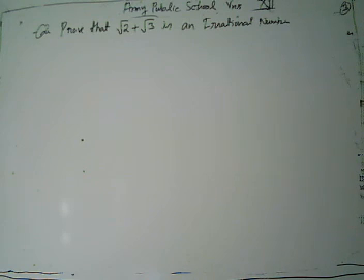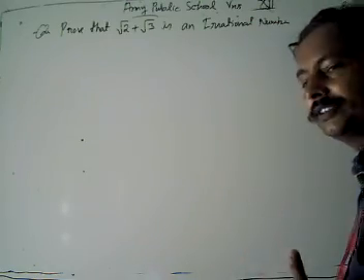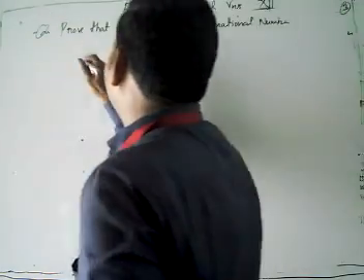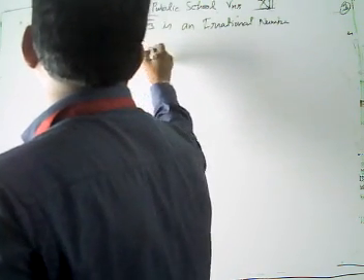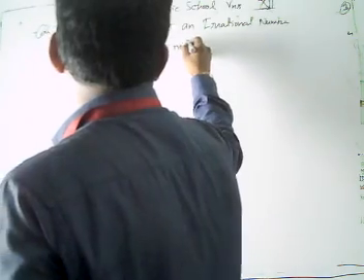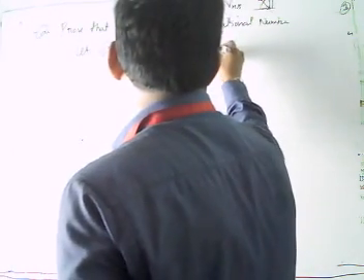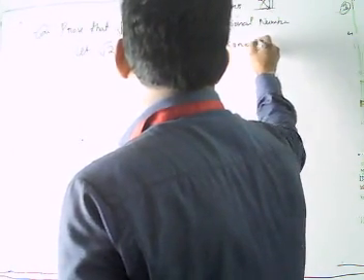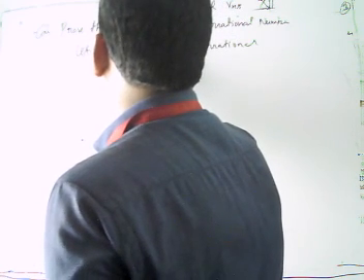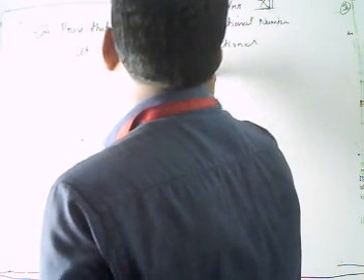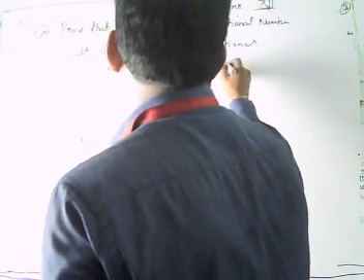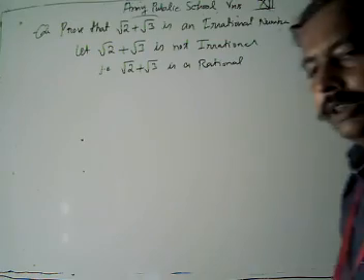Again we start with a supposition: let root 2 plus root 3 be not irrational. What is the meaning of not irrational? That is, under root 2 plus under root 3 is rational.